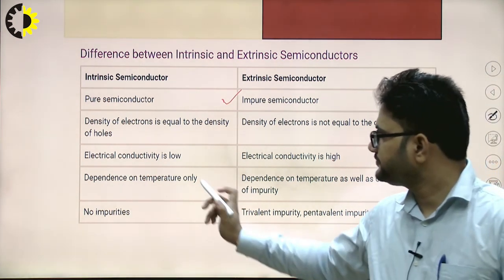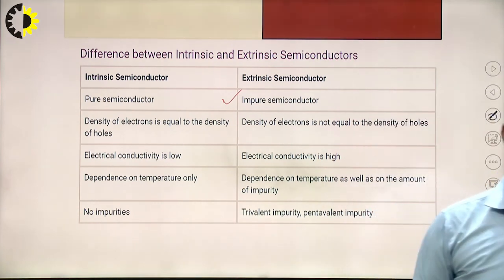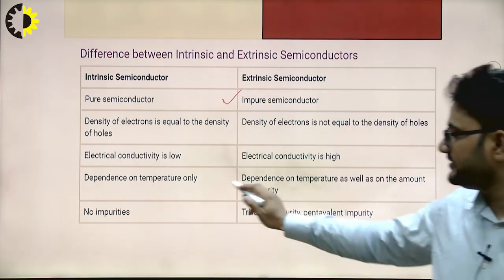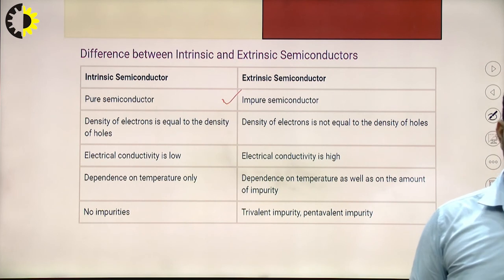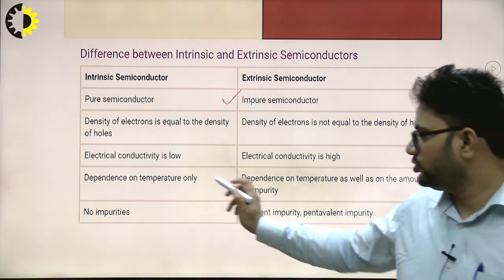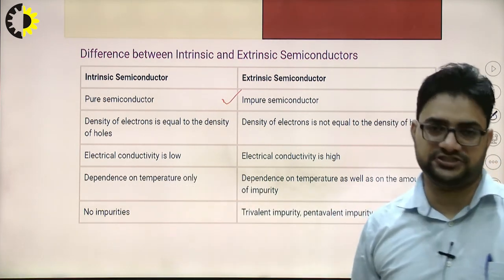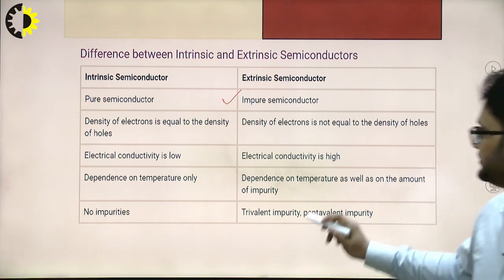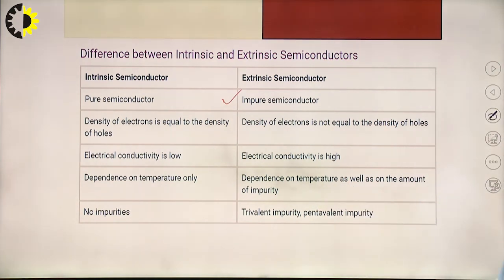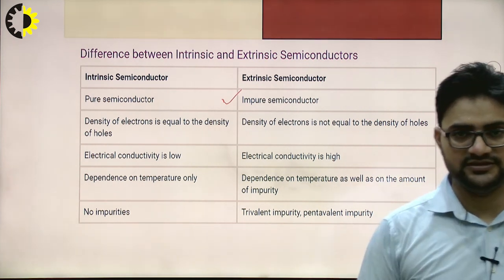Now, intrinsic semiconductors are highly dependent on temperature. We will discuss in the next chapter how they depend on temperature. Now, the extrinsic semiconductor depends on temperature as well as the amount of impurity which is added.